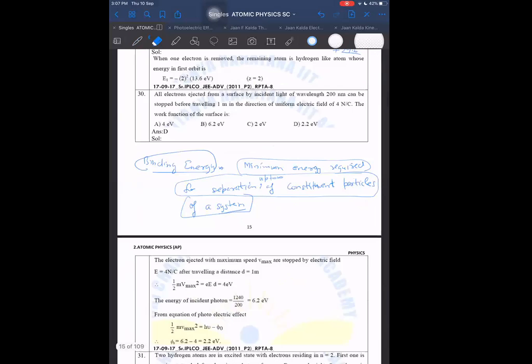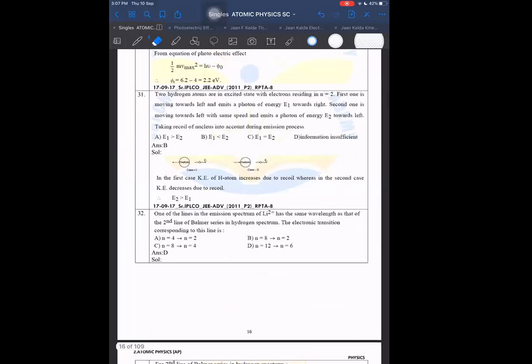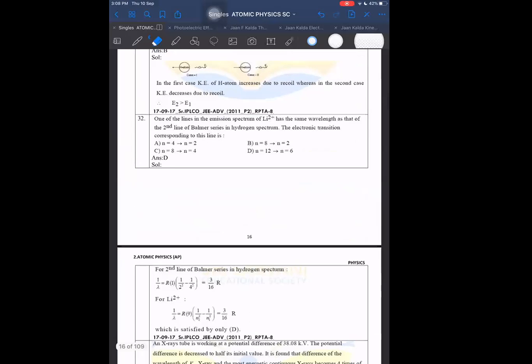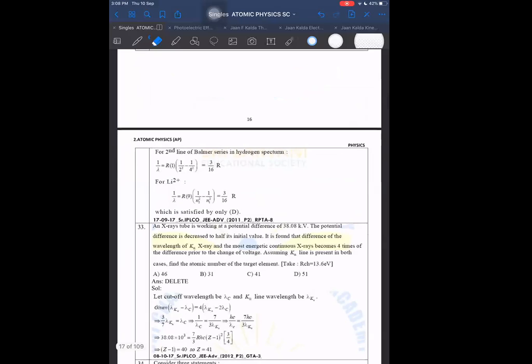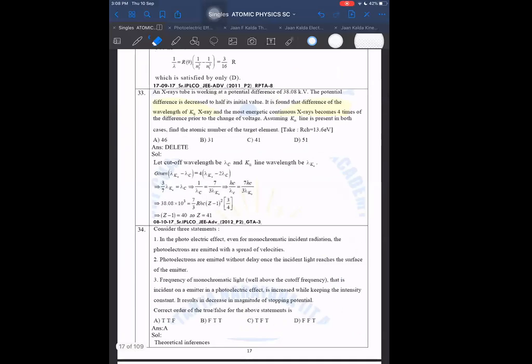30th question. All electrons incident from the surface by the incident light of wavelength 200 nanometers can be stopped before traveling 1 meter in the direction of a uniform electric field. Last week, this is already done. Yes, 31, two hydrogen atoms in the excitation... X-ray question is coming. Let us do this one because we have already done atoms. We have done so many questions already.